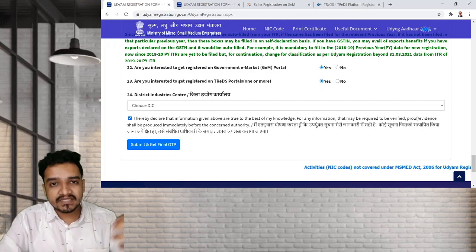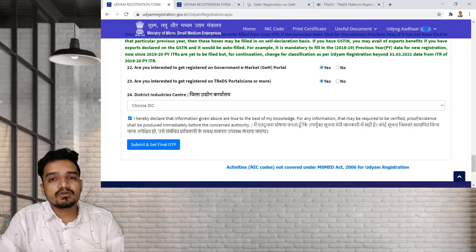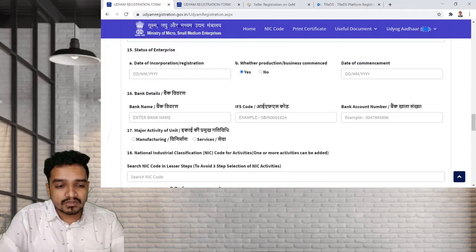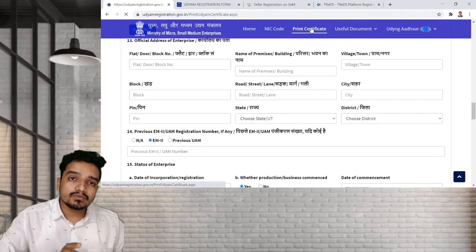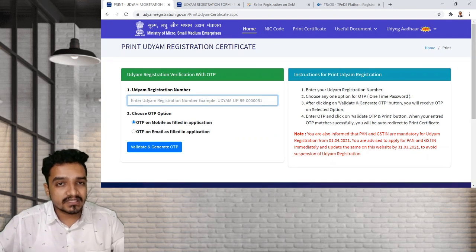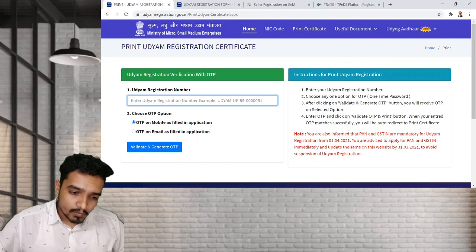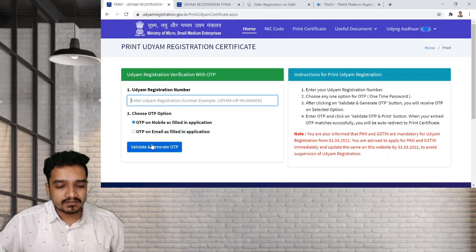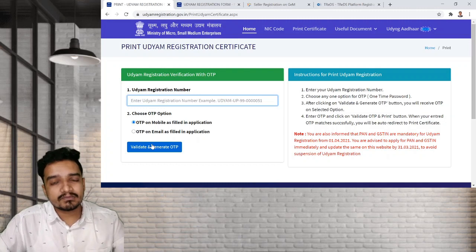After a few days, the government portal, the Udyam registration office, does verification of all the things which you have filled in the application form. Once they are done with the verification, then you can print the certificate. Once you have the Udyam registration number, just write down your Udyam registration number here. You can download your certificate from this tab. Once you do this, OTP will be given on mobile or email. Select this, validate and generate. That's it. Then you can get your registration certificate under Udyam registration as well.